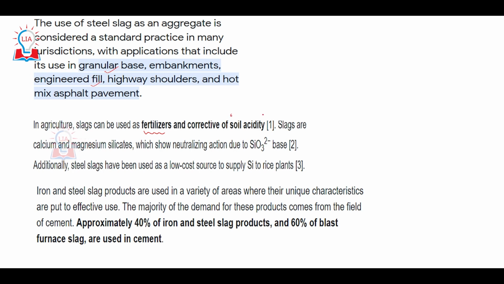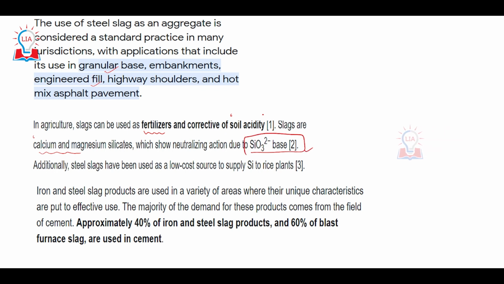That means if the soil is very acidic in nature, steel slag helps in decreasing the acidity of the soil. The reason behind this is very simple: steel slags are made up of calcium and magnesium silicates, and these silicates have a neutralizing action because they have a silicate base present inside.